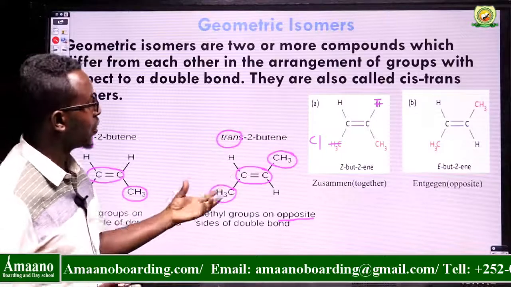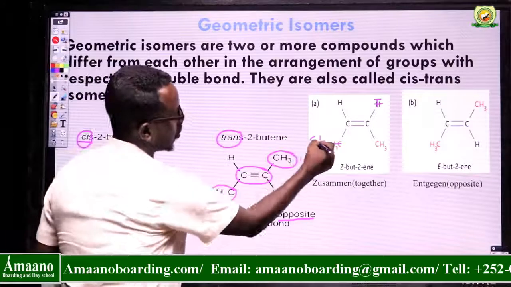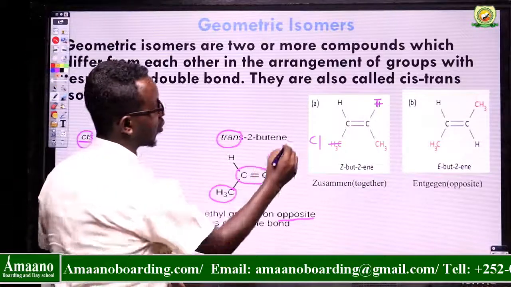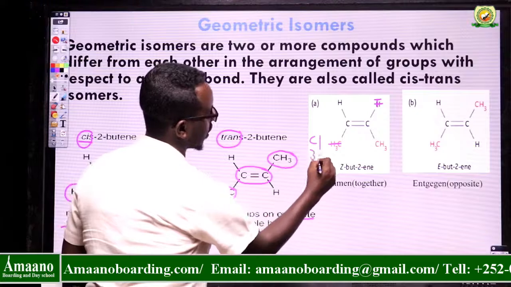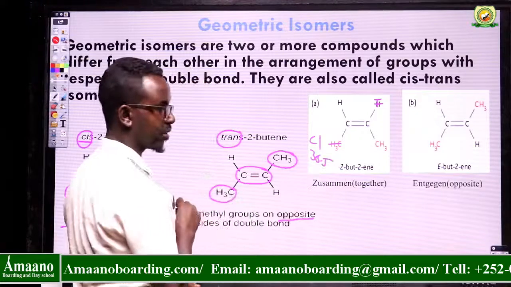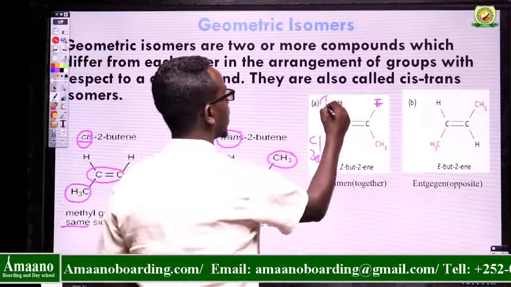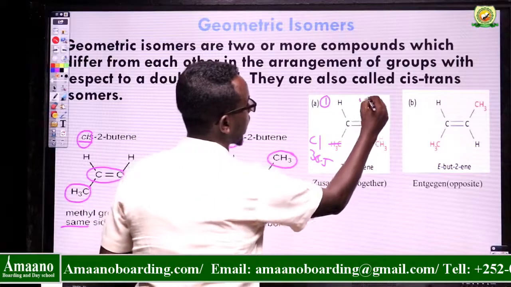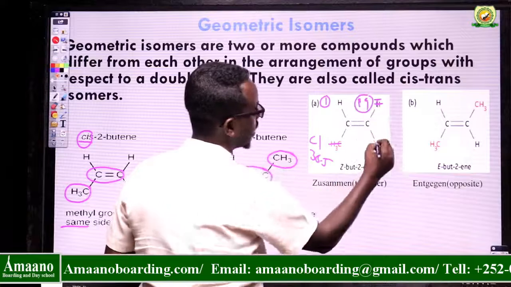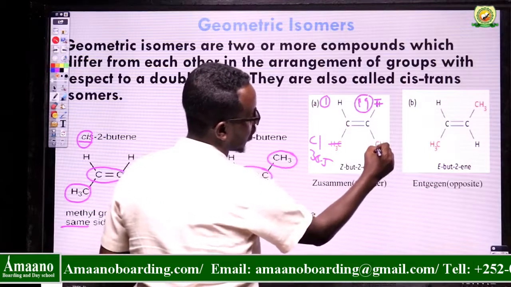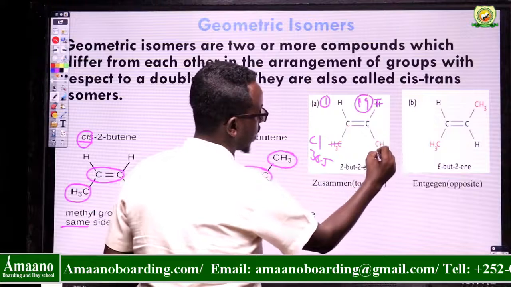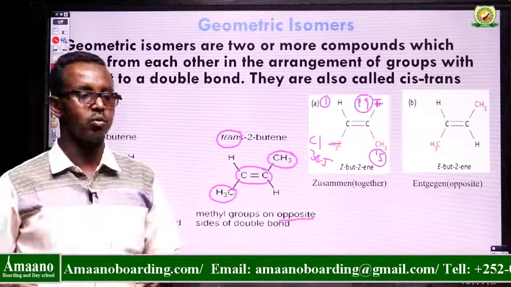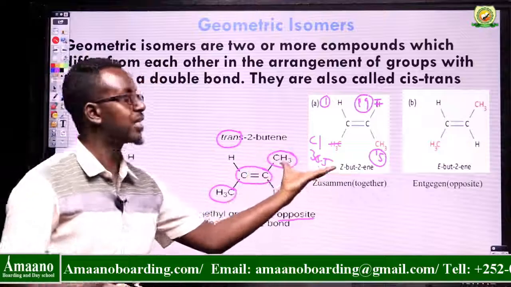So what are you going to do? You have to identify the mass number of these species. For example, the mass of chlorine is 35.5. What about hydrogen? Hydrogen is 1. What about fluorine? Fluorine is 19. What about the methyl group? Carbon is 12, hydrogen is 3, so added together this is 15. Then you have to identify which species have the highest mass.